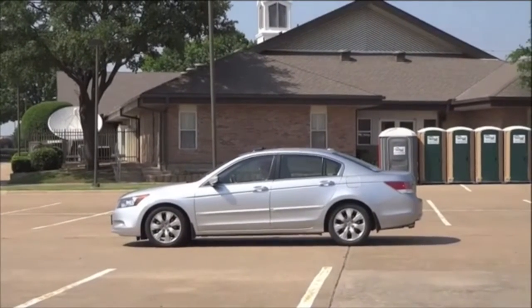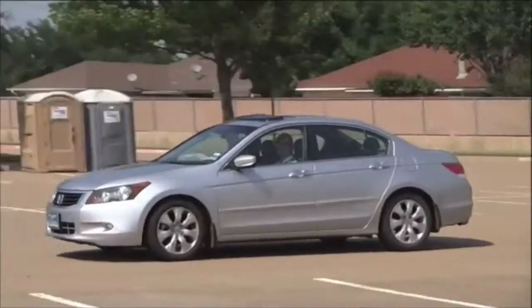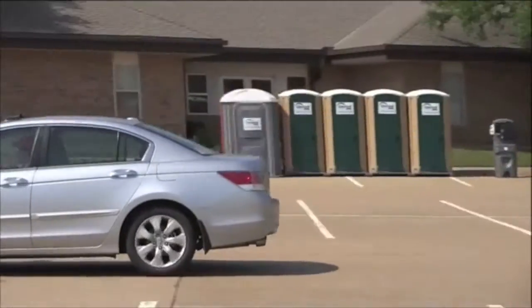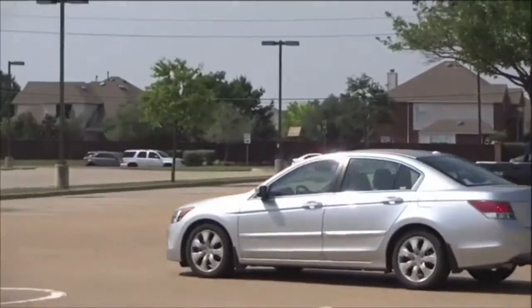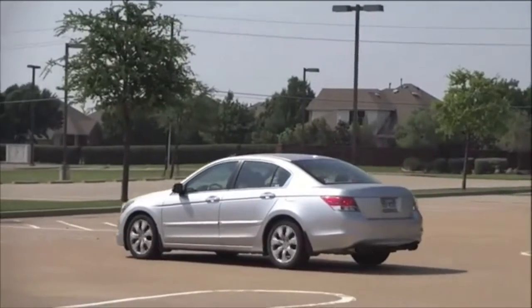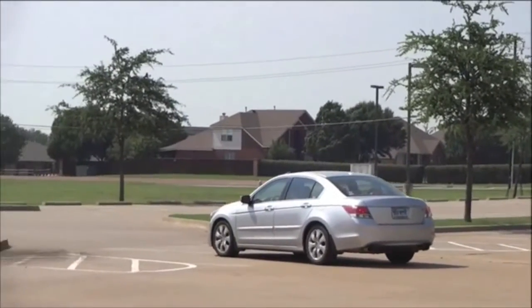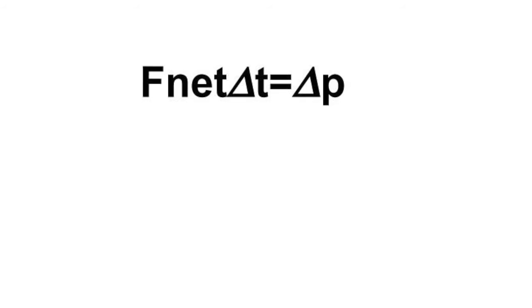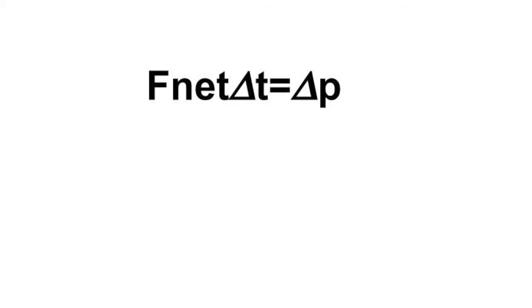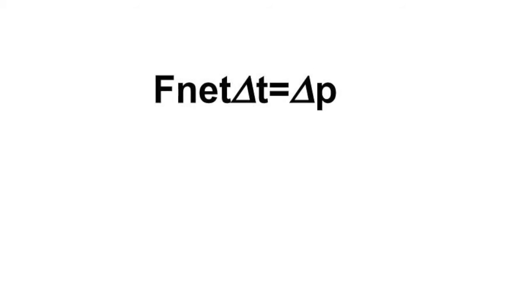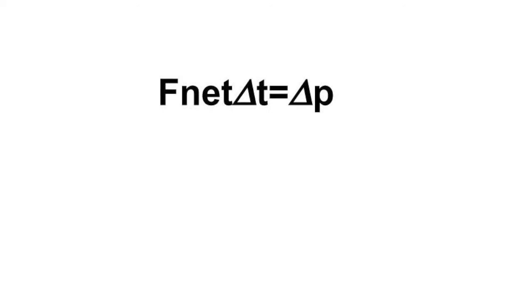This is also one of the reasons why we wear seatbelts. Without a seatbelt, you would be forced to stop by hitting the windshield in a very short amount of time. With the seatbelt, it increases the amount of time that it takes you to slow down, therefore you won't get as hurt. In the example of the car, the change in momentum was the same, because its mass didn't change, and the change in the velocity was the same in both instances. That means the impulse changed only dependent on the amount of time that changed.